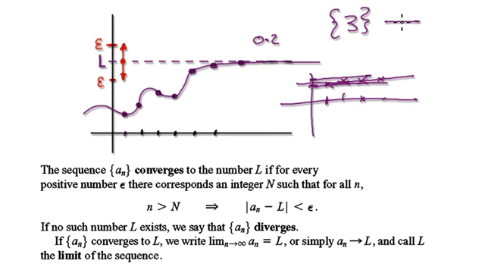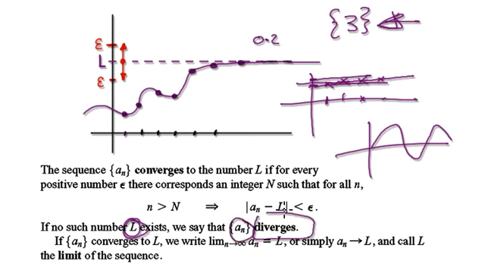So for this sequence, we say that it converges because the limit exists. If you look at sine, there is no limit here. So capital L does not exist, and if capital L doesn't exist, then we say the sequence diverges.